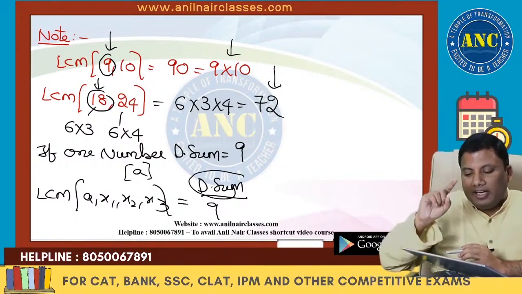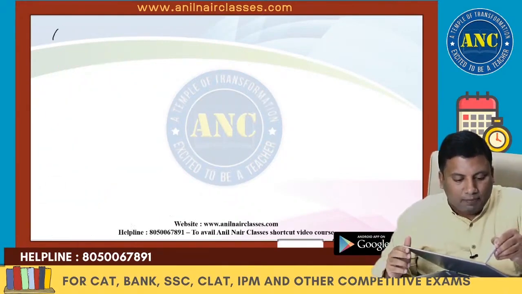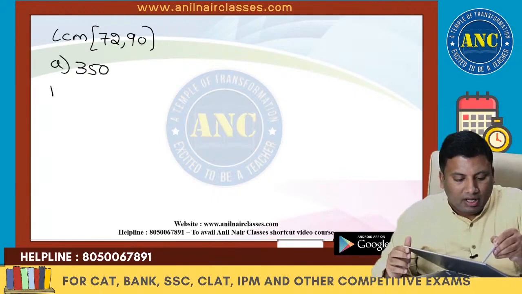If one number's digital sum is 9, for example, let me take an example of LCM of 72, 90. If the options are 350, 360, 400 and 630.